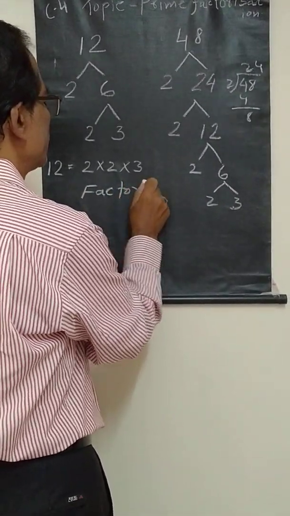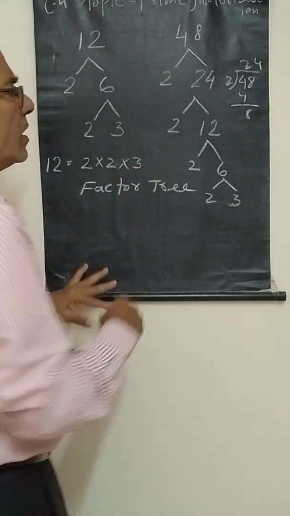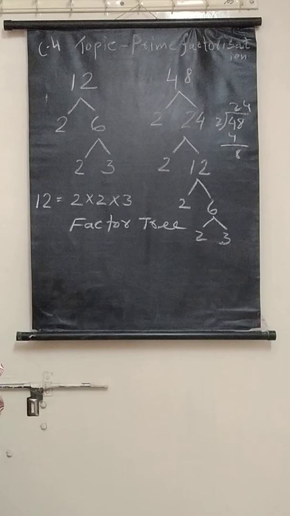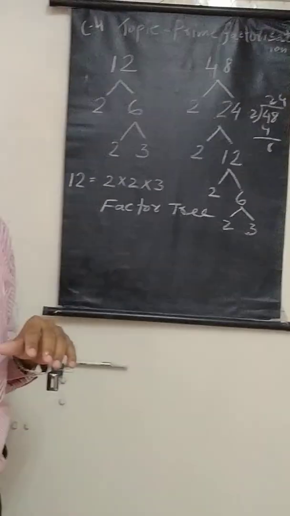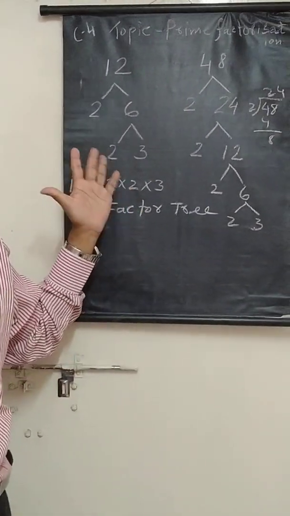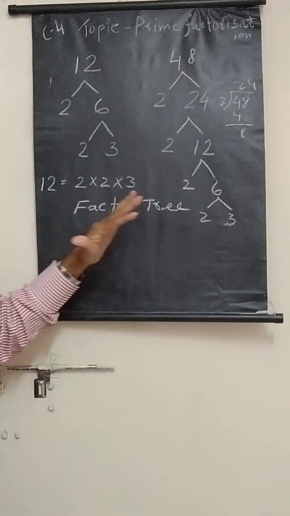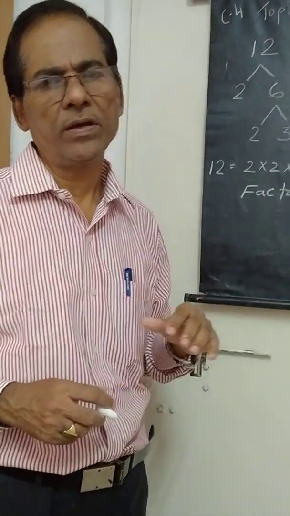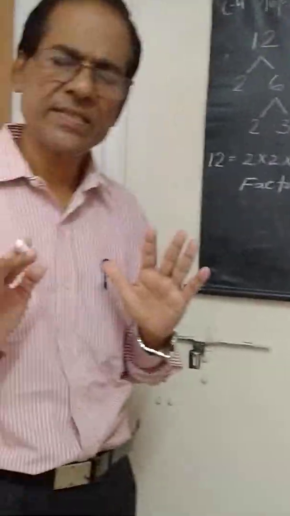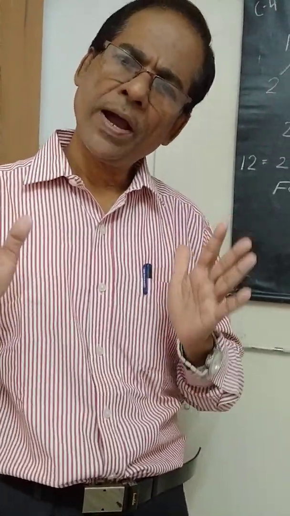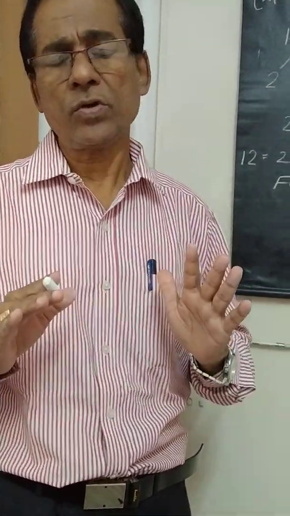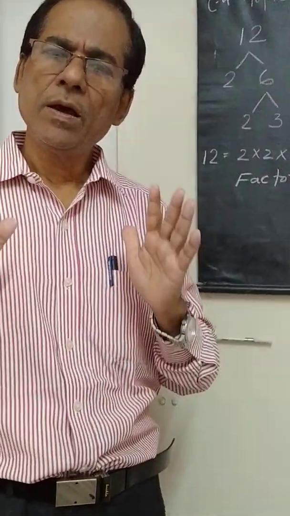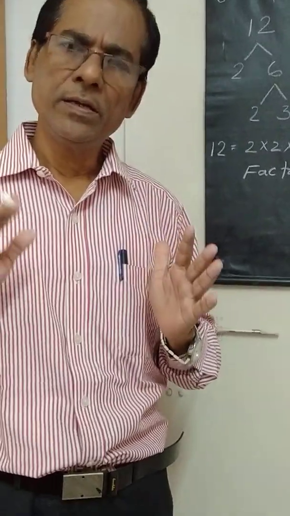This is called prime factorization, and this is a factor tree. This is prime factorization by factor tree. This topic is over. Now we have to do the prime factorization by division, and the next topic is prime factorization by division.